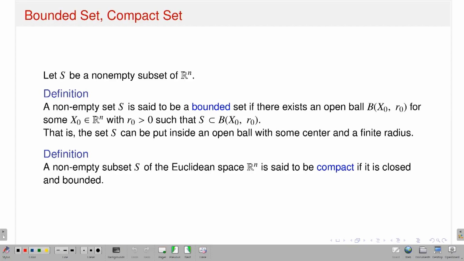Now I can talk about the notion of bounded sets and compact sets. A similar sort of notion you are familiar with in the context of the real line. So what is the concept of a bounded set? Again, you start with a set S, a subset of Rn.